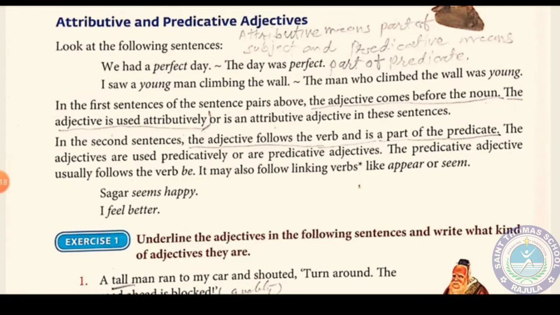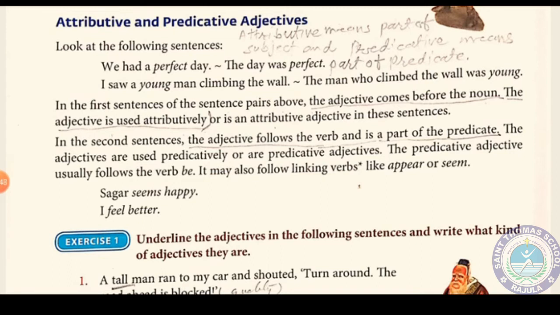The word be means is, am, are, was, were. Here you see was in both sentences: was perfect, was young. It may also follow a linking verb. Linking verbs are like appear, seem, become. These are called linking verbs. We have seen in the verb complements that complements usually come with a linking verb only.